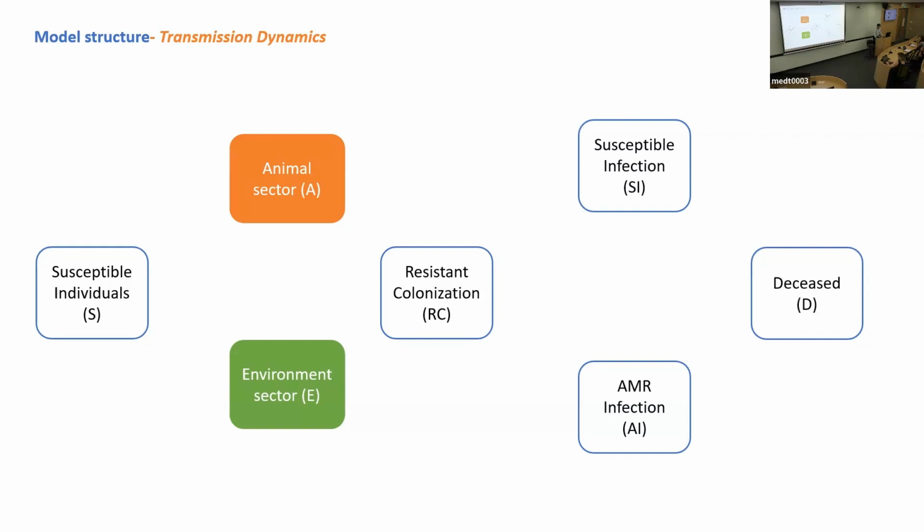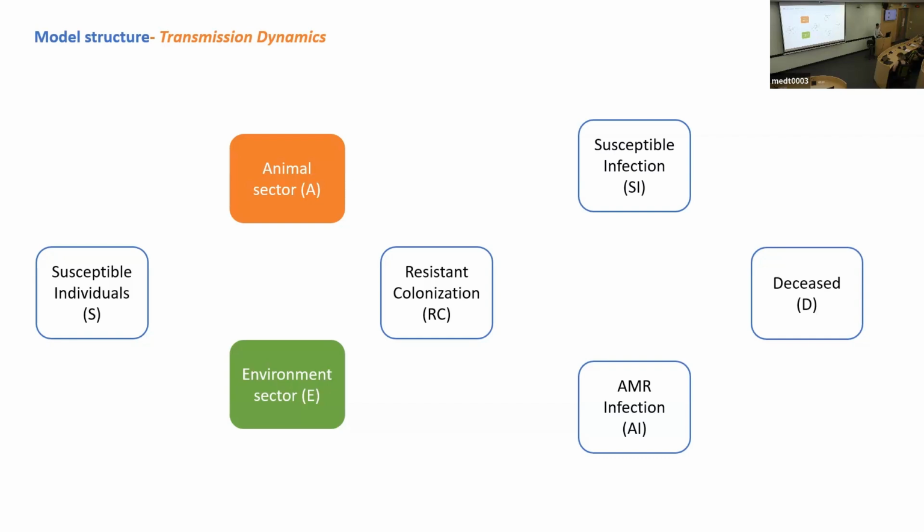Just like Mo mentioned before, people in Clementi have colonized AMR strains in their gut, even though they haven't had any contact or infection before, so we include this resistant colonization part in our model. We also have susceptible infection, for people who have an infection but not with AMR strains, and the AMR infection part. And we consider the interaction between the animal sector and the environment sector.